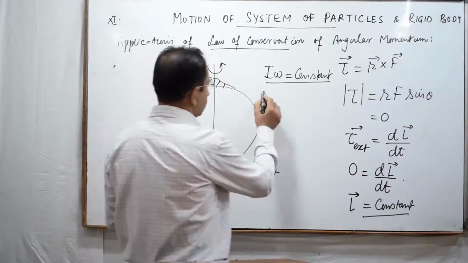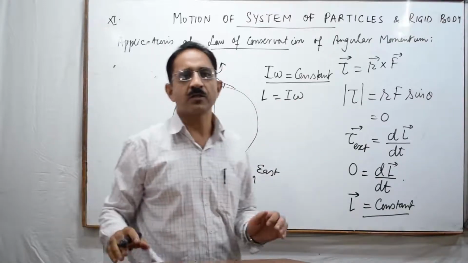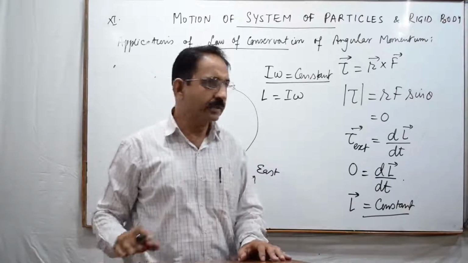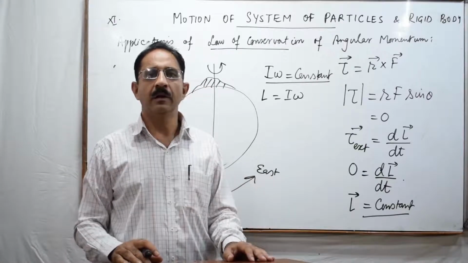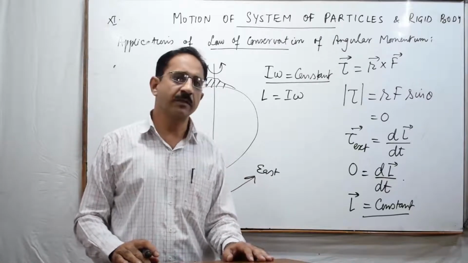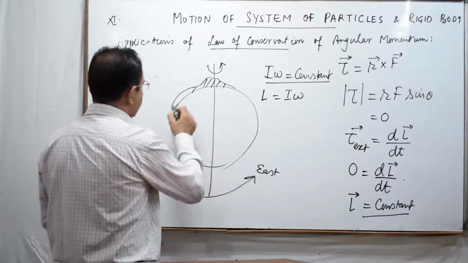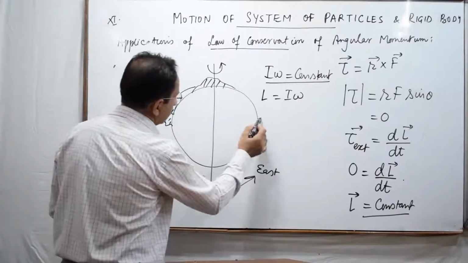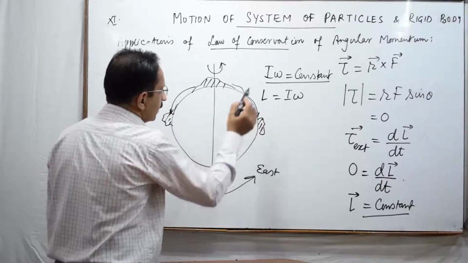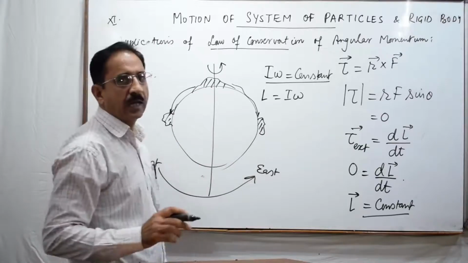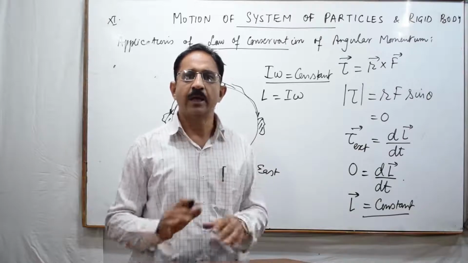So if I use the relation that L is equal to I omega, this Earth has a moment of inertia with respect to the axis given by I. Imagine that we have some apprehensions that over the future course of time on Earth, because of global warming or some other factors, there may be melting of this ice. If this ice melts and comes towards the equator, in the form of water, you will see that the moment of inertia at this time is low, because the mass is very close to the axis of rotation.